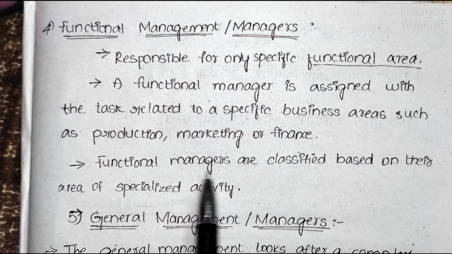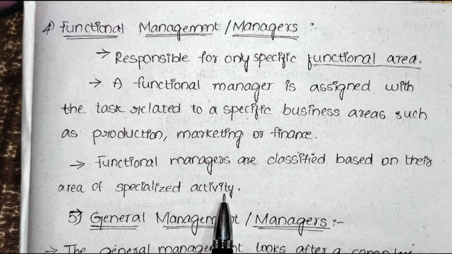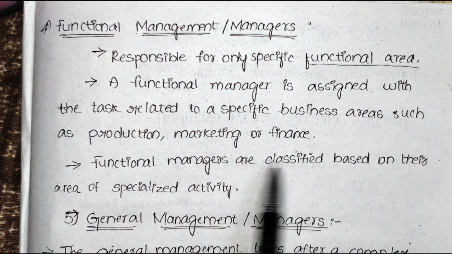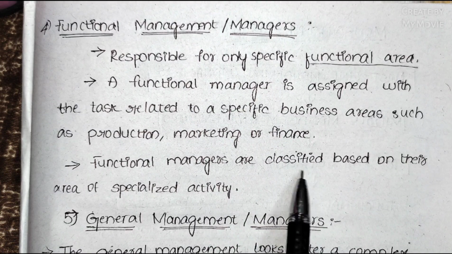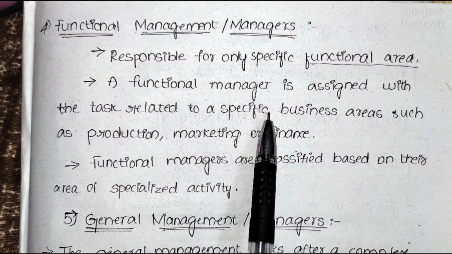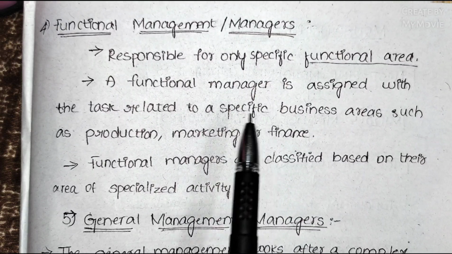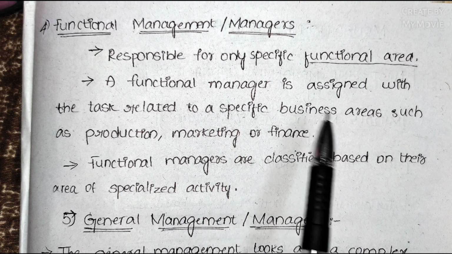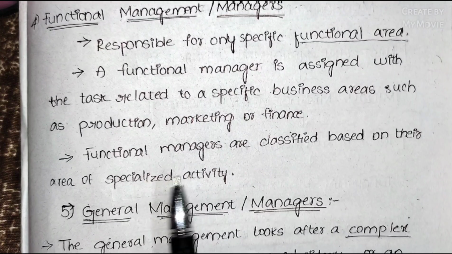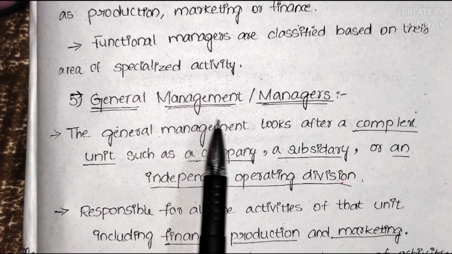So functional managers are classified based on their area of specialized activity. As I have told you, these managers are responsible for only some specific business areas. So we are done with functional management, and we'll go to general management or the managers, the GMs.